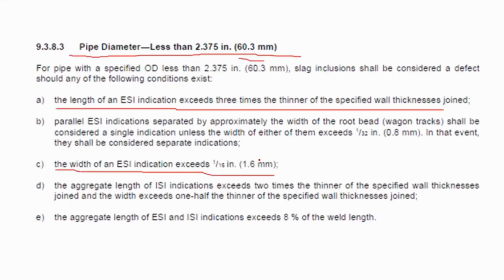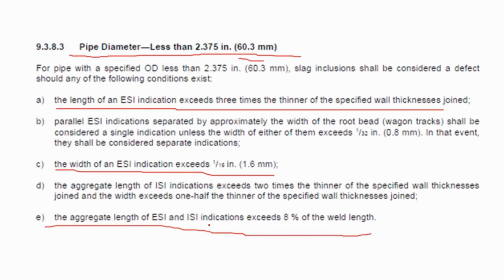And letter C, the aggregate length of ESI and ISI indications is 8% of the weld length maximum. So if you can see this clause, letter E, it doesn't state that the weld length should be at 8% maximum, meaning anything below that will lead for both ESI and ISI to become a defect.